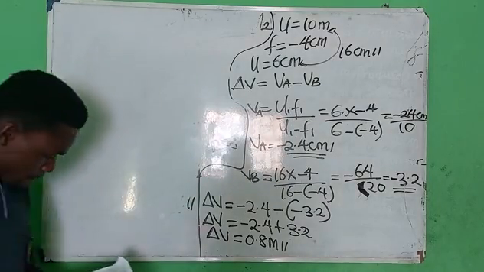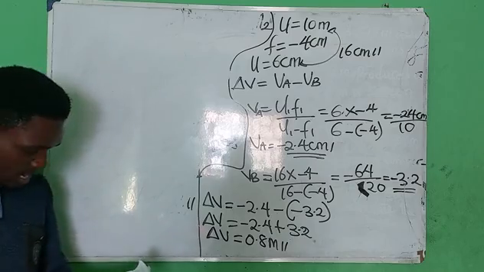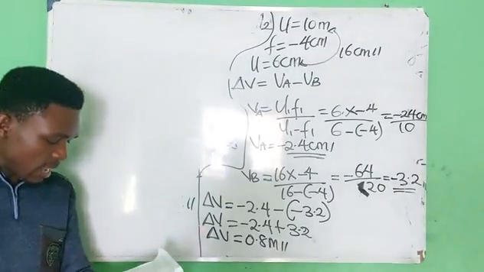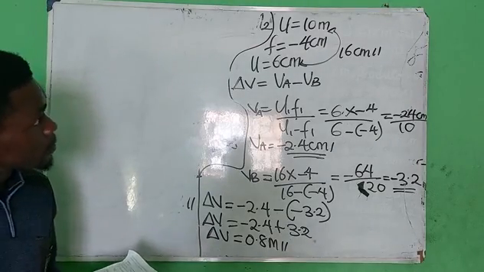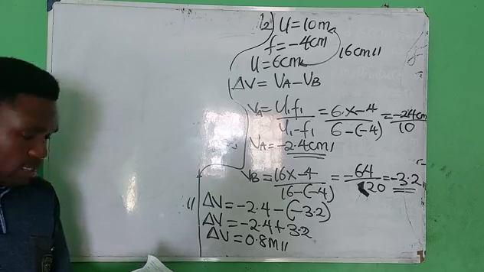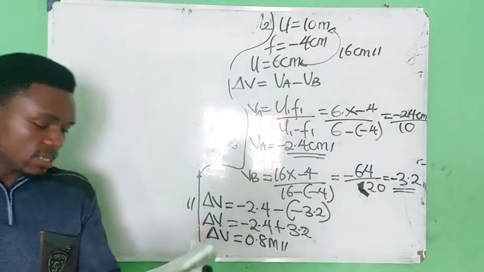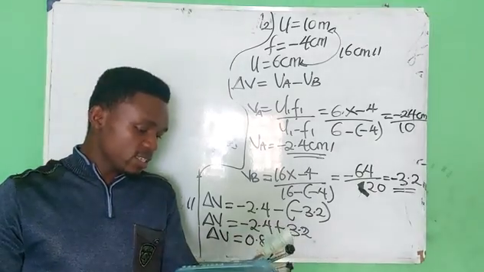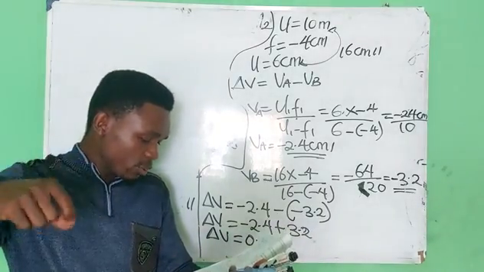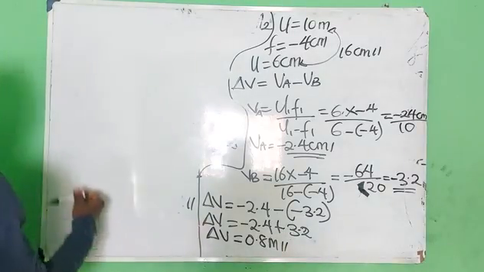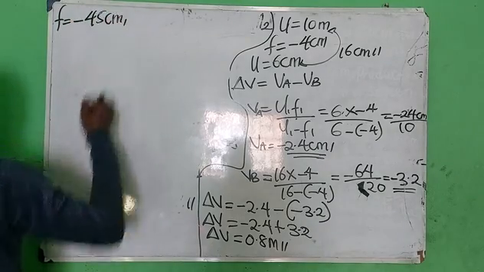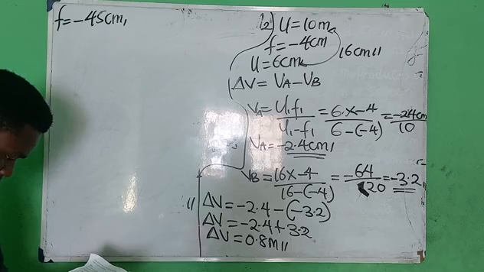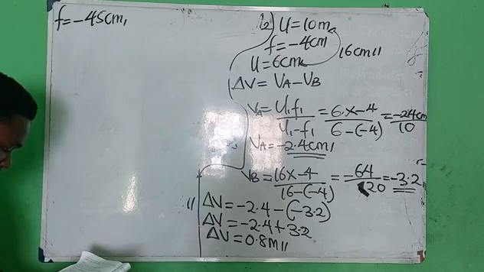Now, number 3, it said an object 7 centimeter high is placed 50 centimeters from a convex spherical mirror of radius 45 centimeters. So convex, that means that F again is what? Minus 45 centimeters. Describe its image and give the value of the image distance and magnification.